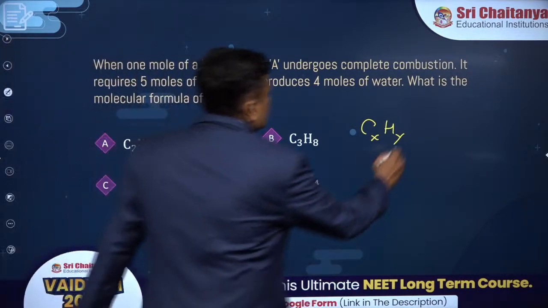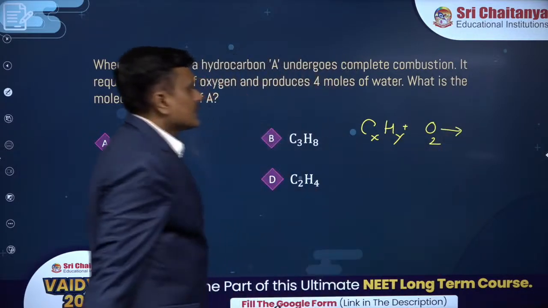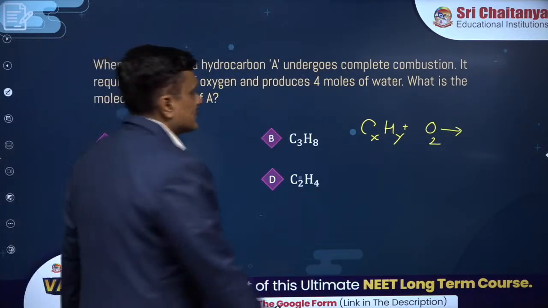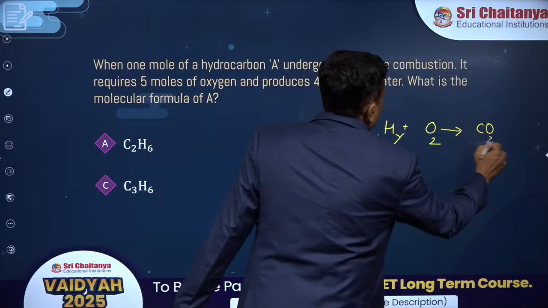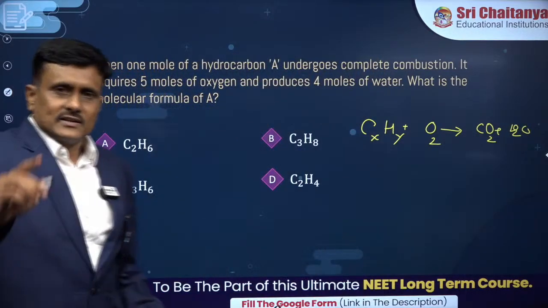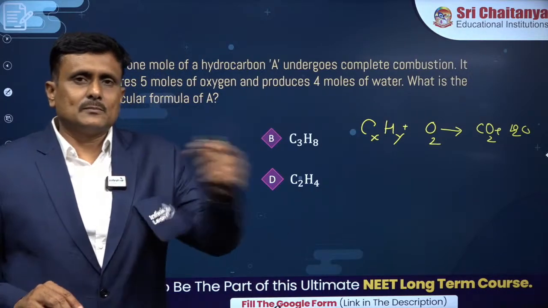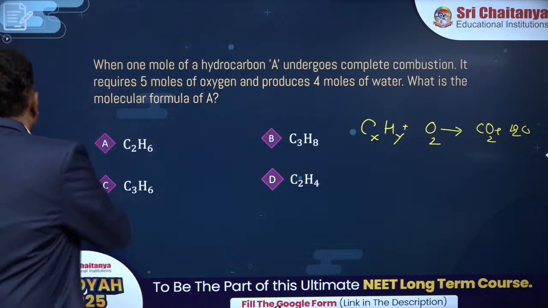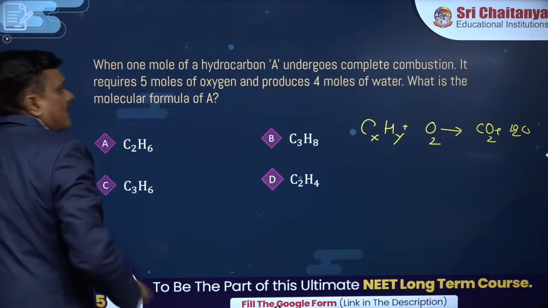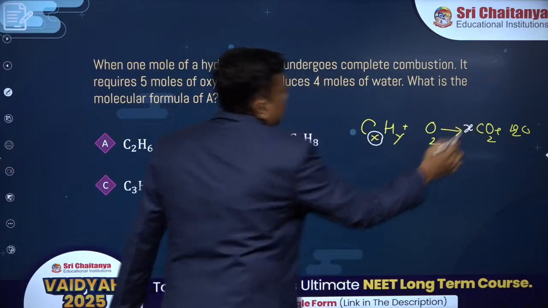You are burning this by taking oxygen, and you are getting carbon dioxide and water. First you write the equation, listen to me carefully. If you are applying the mole concept, first you write the equation, then you balance it. Let's balance. There are x moles of carbon on this side, so I will write x here.